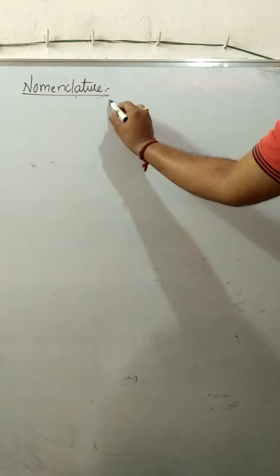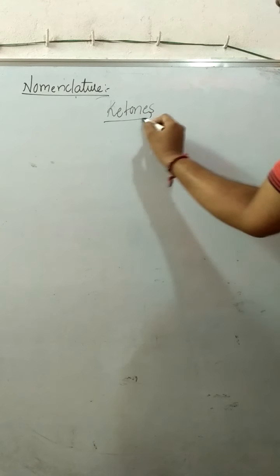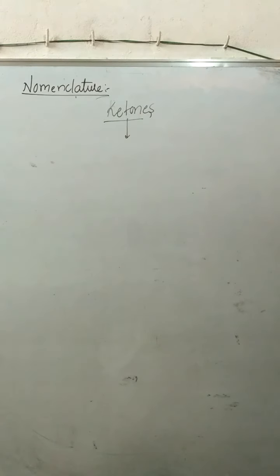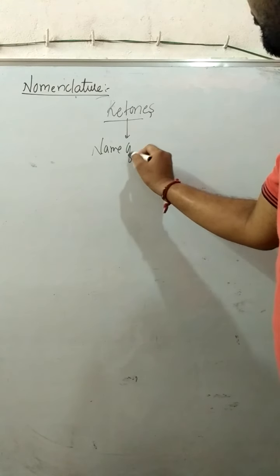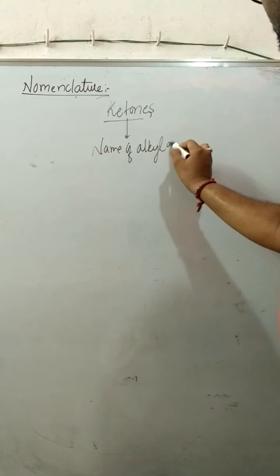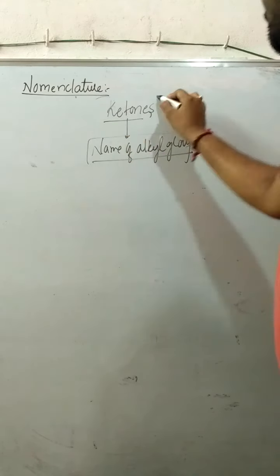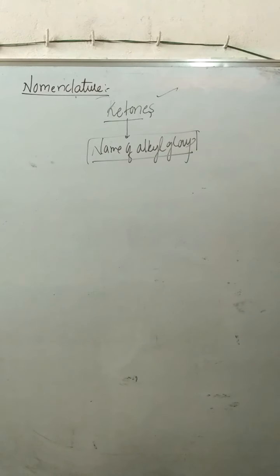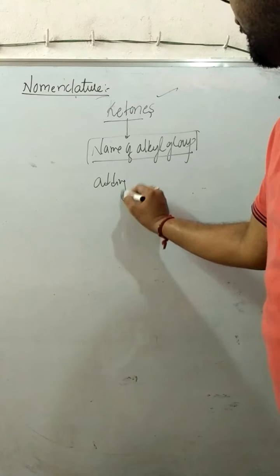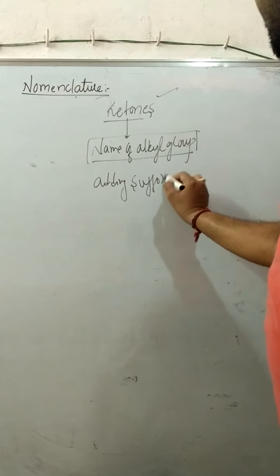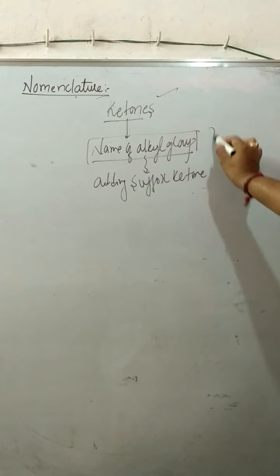When we discuss the nomenclature of ketones, ketones are named by using the names of the alkyl groups attached to it. The name of the ketone can be written by adding the suffix ketone to the name of the alkyl groups.